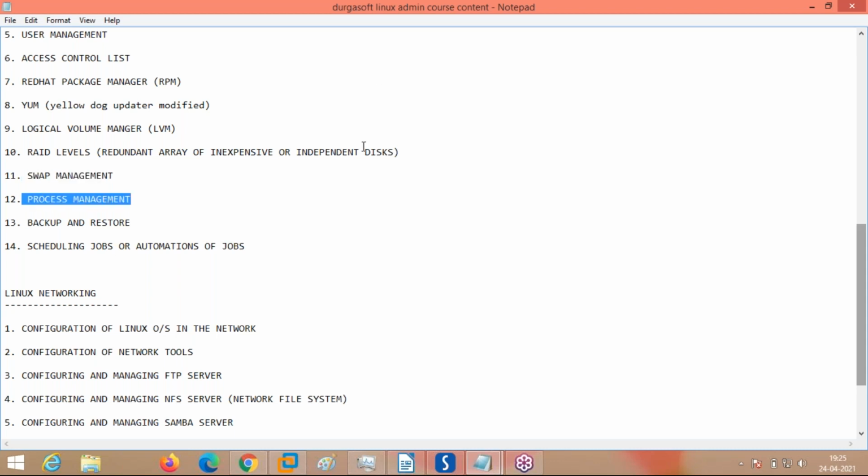And what is process management? Any idea? Process management may be the process being taken to the complete process. Okay, I will tell you.